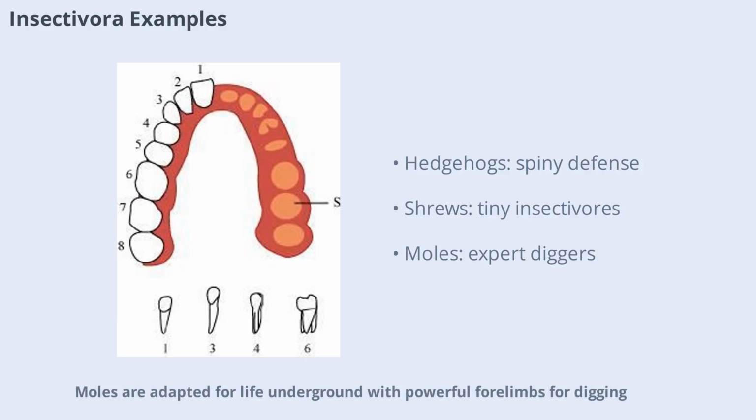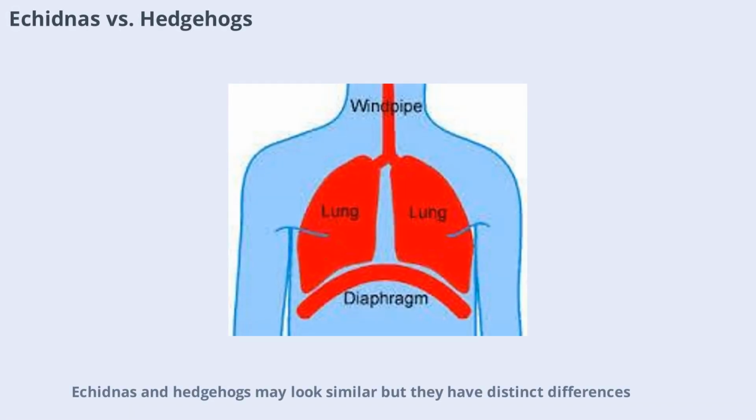Moles are adapted for life underground with powerful forelimbs for digging. Each of these animals plays a unique role in their ecosystem. Echidnas and hedgehogs may look similar, but they have distinct differences.